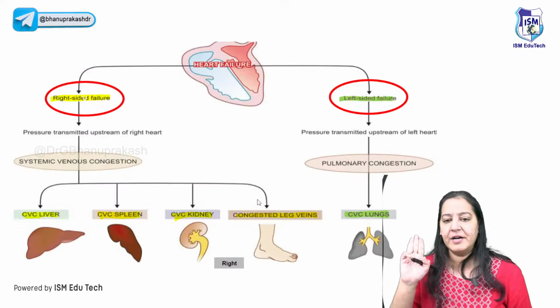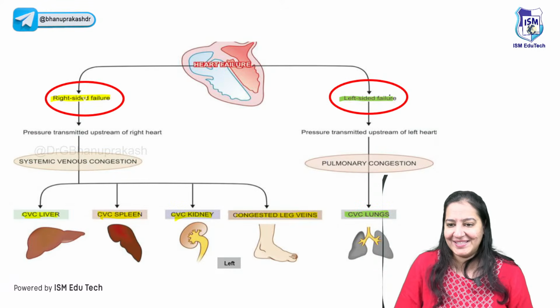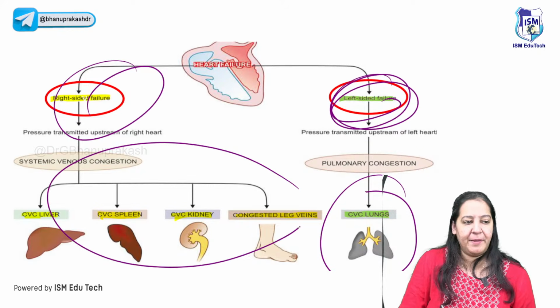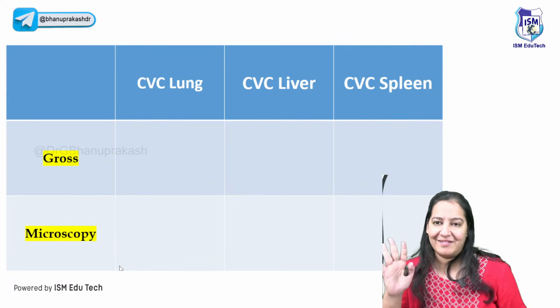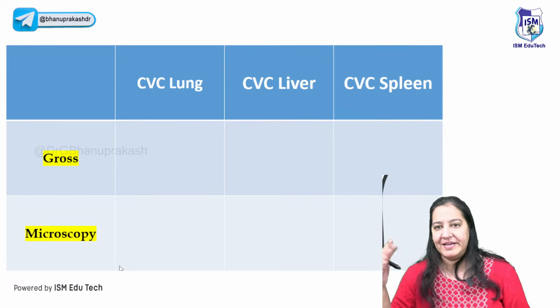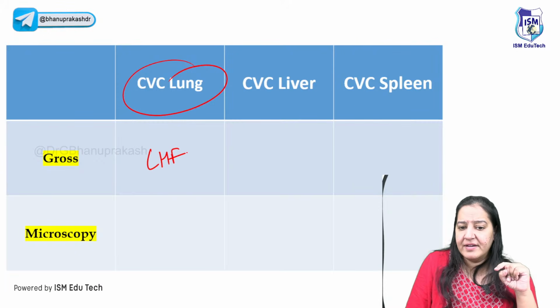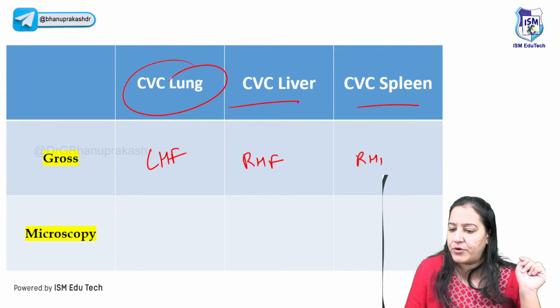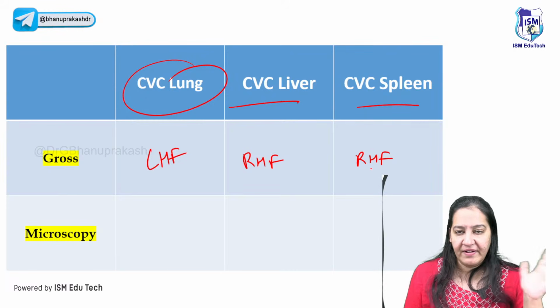So we now have three organs to be read, right? You can see here, left heart failure, only lung CVC. But right heart failure, multiple organ CVC, out of which these two are important. So please learn. I'm giving you only the punchline. I'm not explaining the complete diagram here. CVC lung occurs in left heart failure. CVC liver and CVC spleen occur in right heart failure. So this is the most important MCQ you must know. It is the basics you must know. Left heart failure and right heart failure.